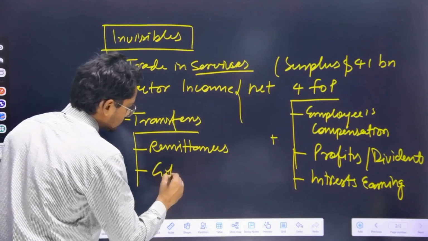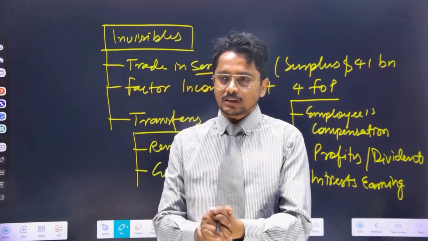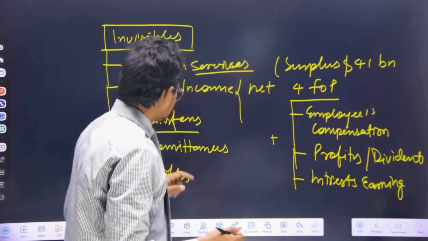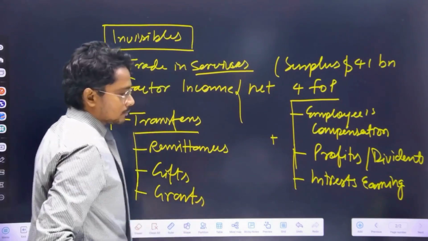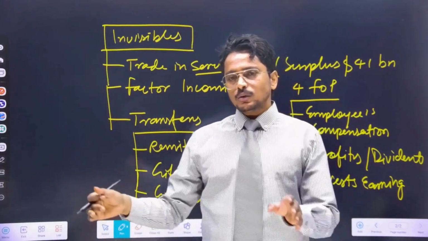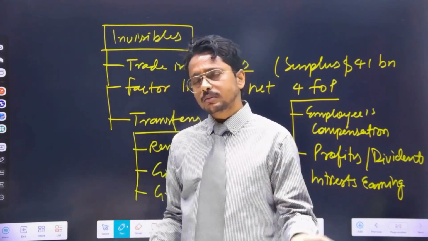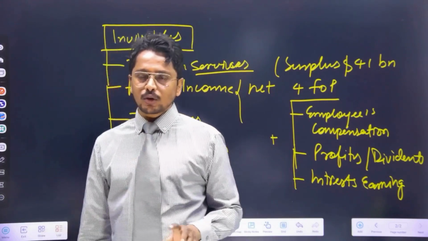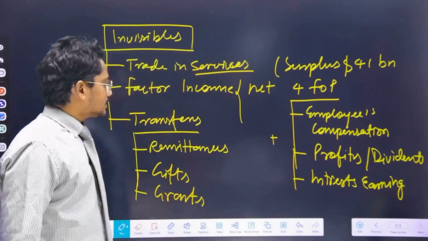Gifts. See, for example, again we are taking the example of Priyanka Chopra. If Priyanka Chopra is gifting anything to me, it will come under the category of gifts. Grants. For example, there is a huge famine in the state of Bihar, and to recover from the famine situation, India is seeking some grant from the World Bank. And if the World Bank or Asian Development Bank or some other developed nation or any institution or body offers a grant to India, it will also come to the current account side in transfers.